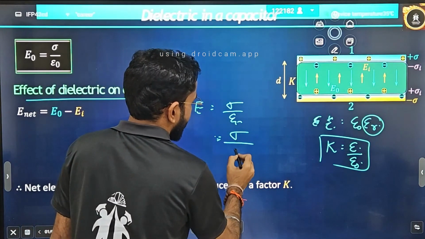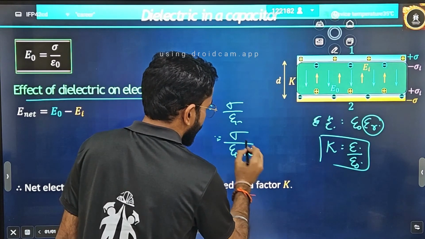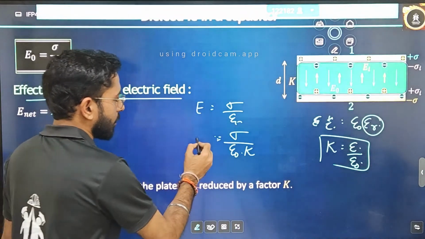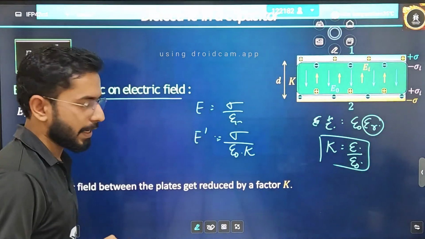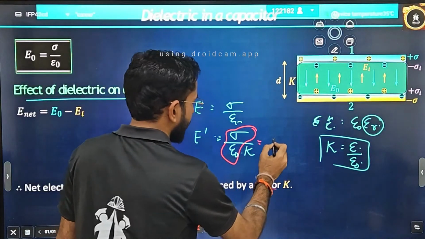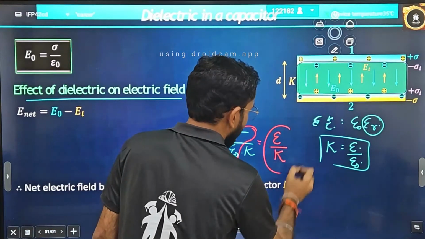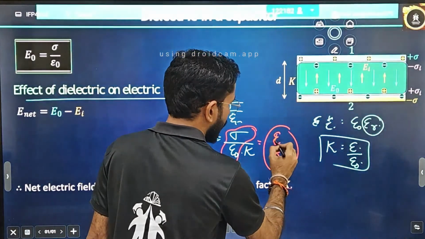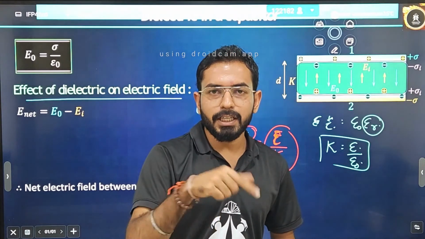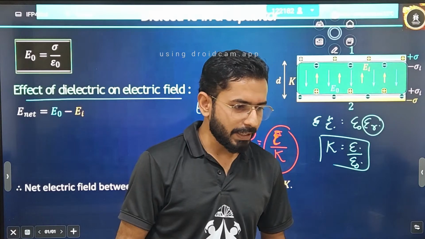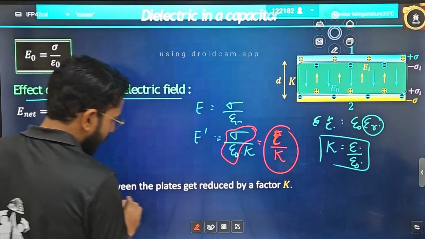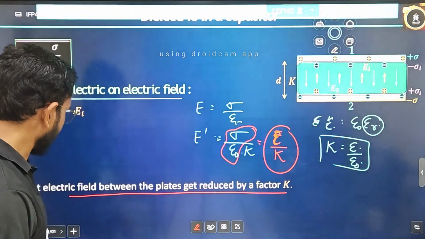Sigma divided by epsilon naught multiplied by the dielectric constant, that is I am multiplying epsilon naught with epsilon r, and that will be the new electric field, that is E dash. So what can I say about E dash? It is divided by K. That means it is the original electric field divided by K. So the new electric field is reduced by a factor of K. This is the effect. Here you can see the net electric field between the parallel plates gets reduced by a factor of K.